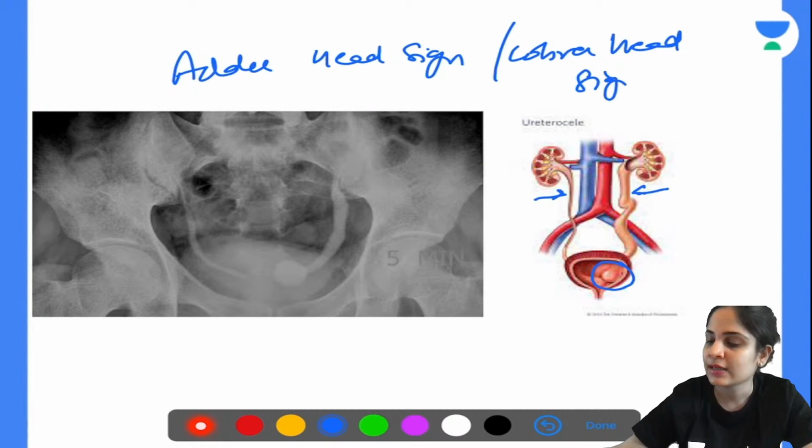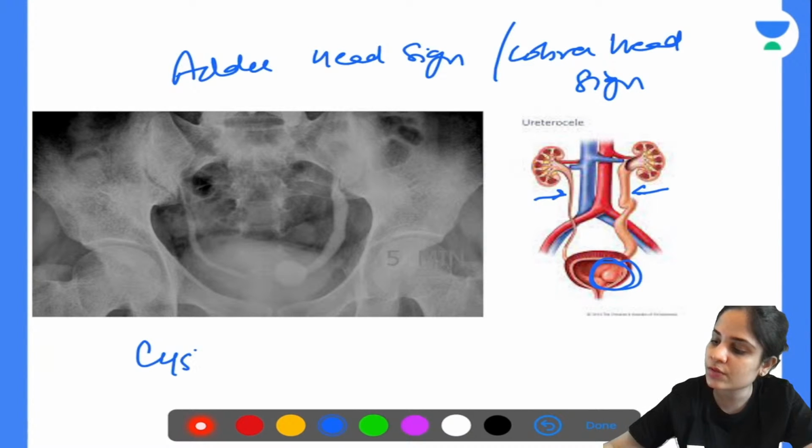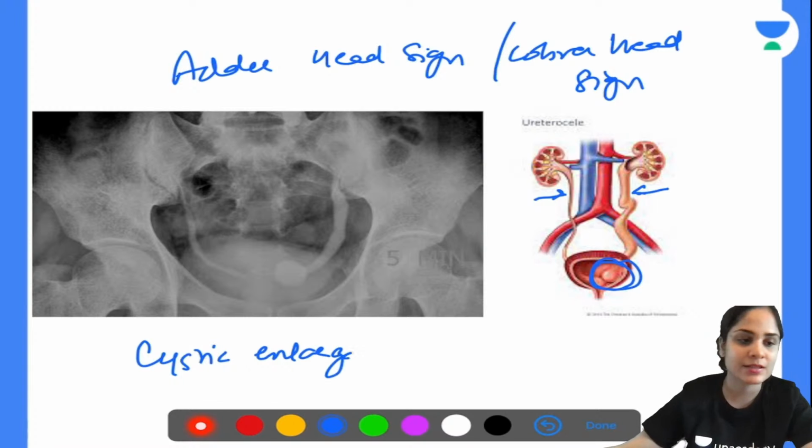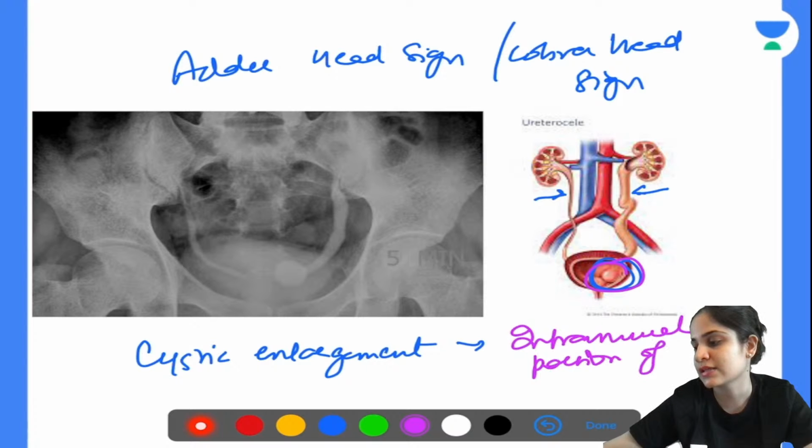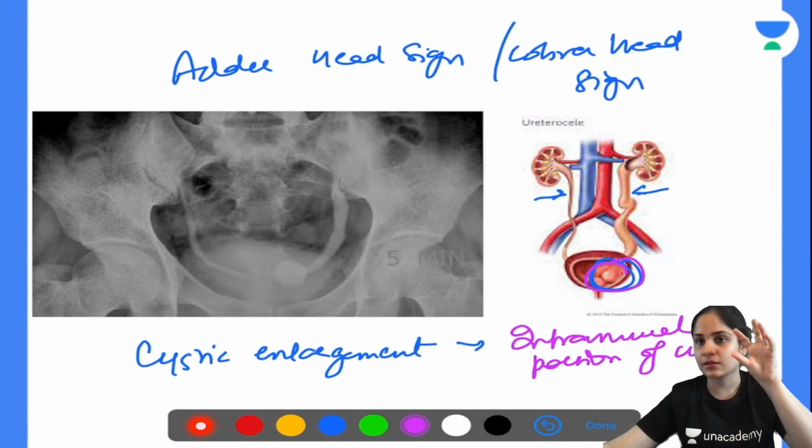What is ureterocele? It is nothing but a cystic enlargement of which portion of the ureter. You have to be very specific in this because this is asked in the exam. You can see the cystic enlargement over here. It is a cystic enlargement of the intramural portion of the ureter. Intramural means the portion of the ureter which is inside the bladder musculature.